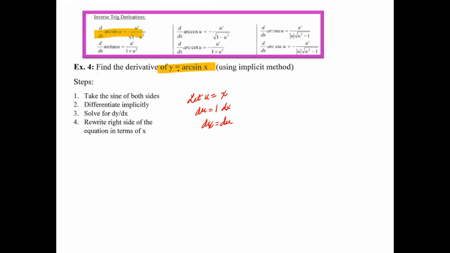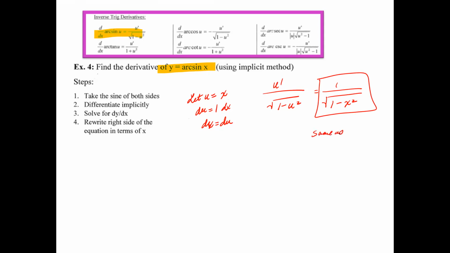Then remember, the derivative of arc sine u is u prime over the square root of 1 minus u squared. So your u prime is 1 over the square root of 1 minus x squared. And guess what? These are exactly the same answers. So this is the same as number 4 if you had used the implicit method.